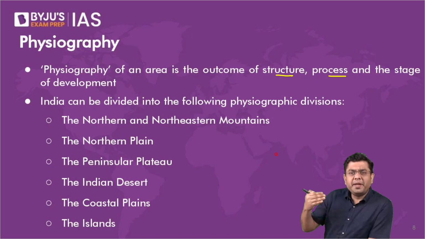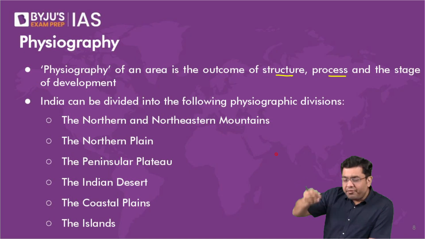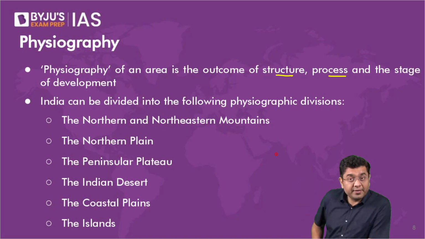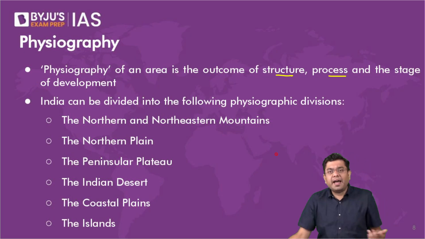Trans Himalayas basically translates into something beyond the Himalayas. Then we have the northern plains, the Thar desert, the Peninsular plateau, the coastal plains, the ghats, and then we also have the islands. We are blessed in terms of strategic reach in the form of islands as well. Okay, so that is what we have as our physiographic division.